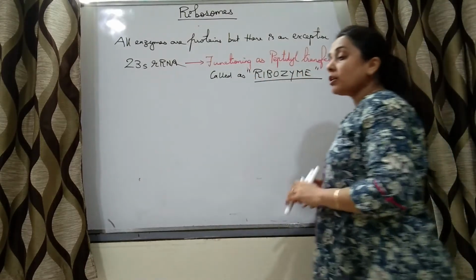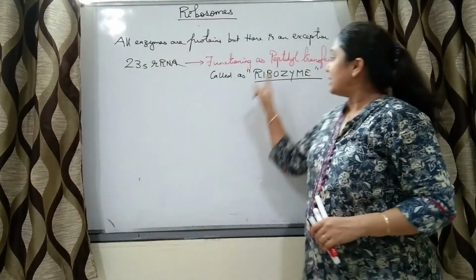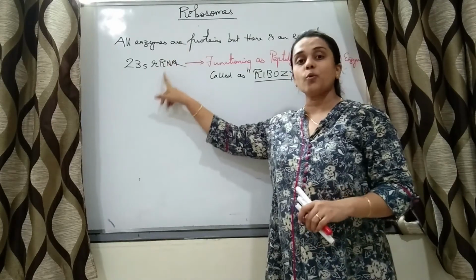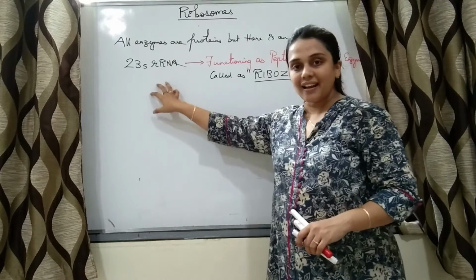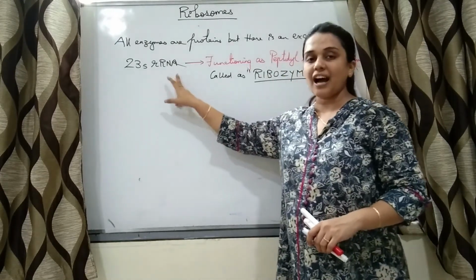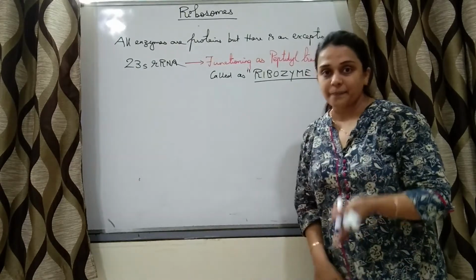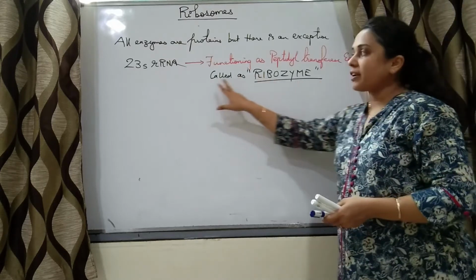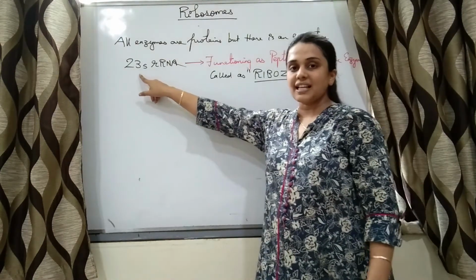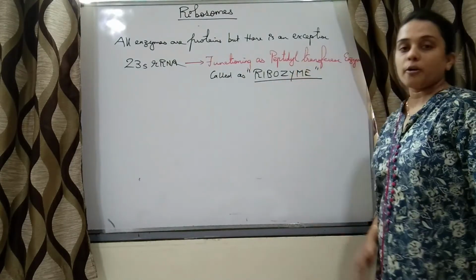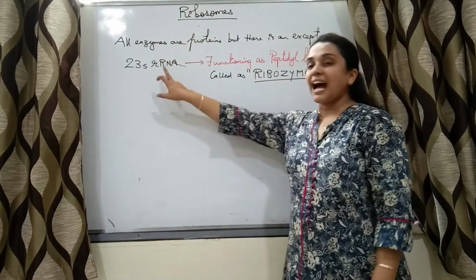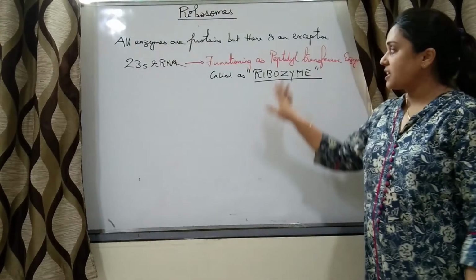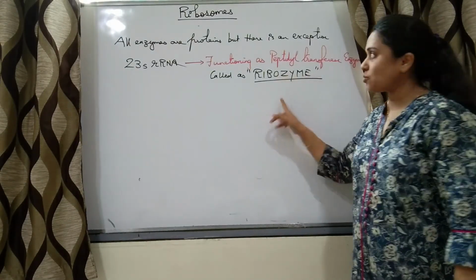So all the enzymes are proteins, but here 23S rRNA is not a protein, it is a ribonucleic acid. This type of rRNA, 23S, is functioning as an enzyme. Which enzyme? Peptidyl transferase enzyme, and it is called as ribozyme. So 23S rRNA is called as ribozyme or peptidyl transferase enzyme. It is an rRNA which is functioning as enzyme, whereas all other enzymes are nothing but proteins. So very important, remember this thing students, right?